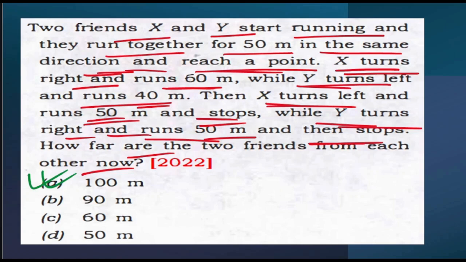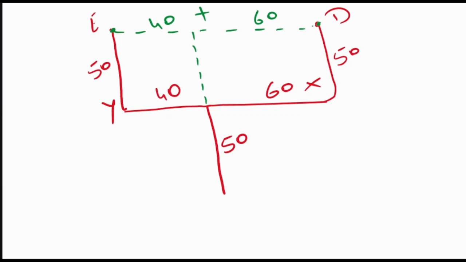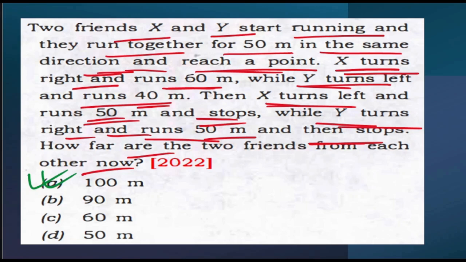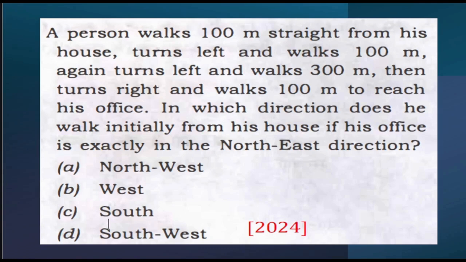You may ask why I assumed a direction. Initially, they did not mention anything about which direction the two friends X and Y ran for those 50 meters. So if nothing is given, just for simplicity, we can assume that both of them ran in the same direction, which is towards the north. That's it and nothing else. So this was an easy question that came in 2022. Now let's move on to the next question.